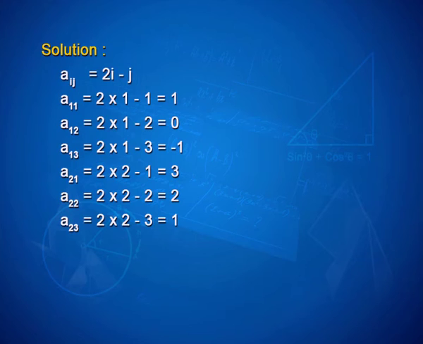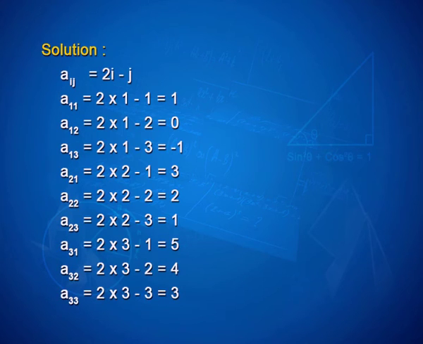Coming to second row and first column element a21, that is 2 into 2 minus 1, gives us 3. a22 is 2 into 2 minus 2, that is 2. a23, 2 into 2 minus 3, is equal to 1. a31 is 2 into 3 minus 1, that is 5. a32, element in the third row, second column, 2 into 3 minus 2, is equal to 4.